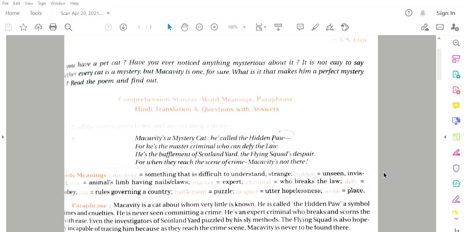Macavity is a mystery cat. He is called the hidden paw, for he is the master criminal who can defy the law. He is the bafflement of Scotland Yard, the flying squad's despair, for when they reach the scene of crime, Macavity is not there.